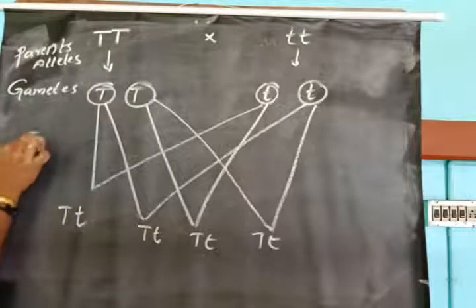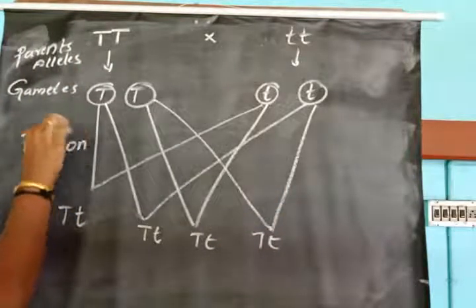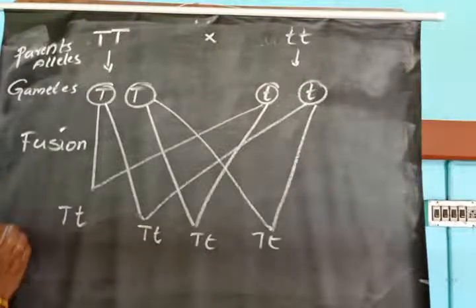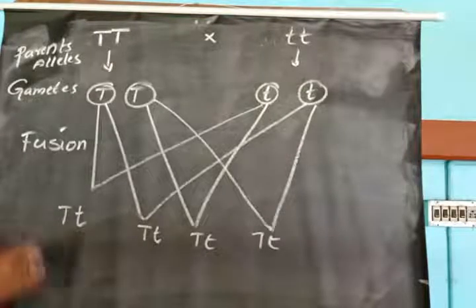So this is fusion of gametes. We obtained these hybrids or progeny.